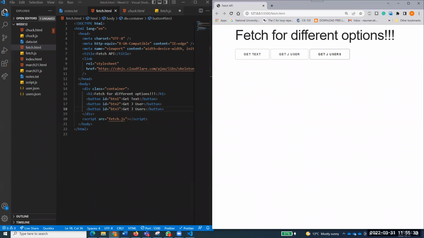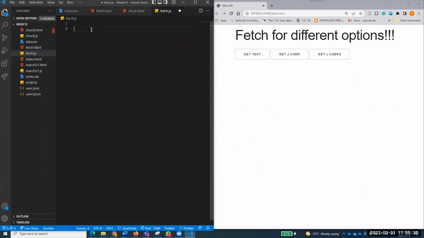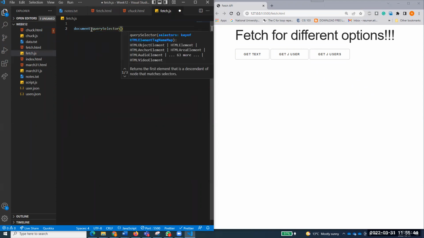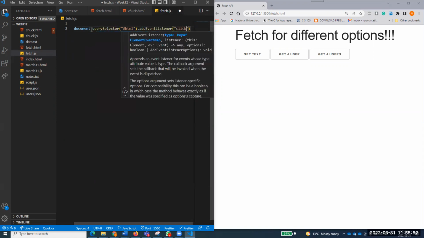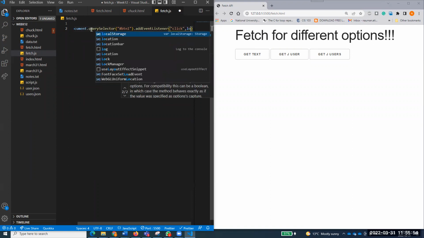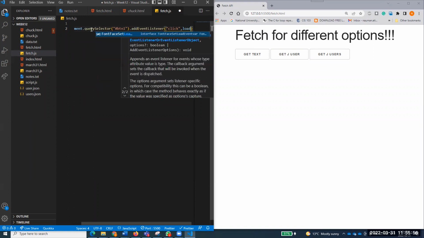You know what I mean? Now let's come back to our fetch file, and first of all capture the button. Document.querySelector and hash. What is that? BTN1. I'm talking about the first button. I want to add an event listener, click, and I want to call a function. For example, I will say loadData.